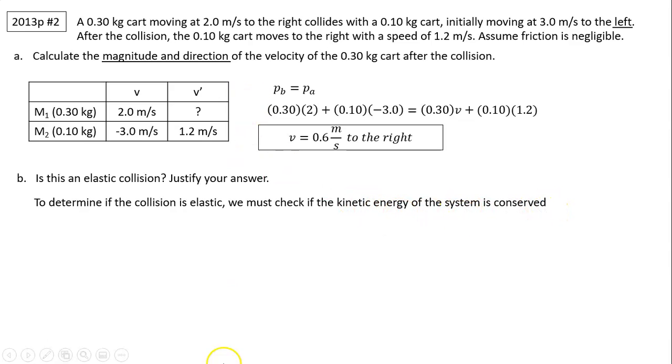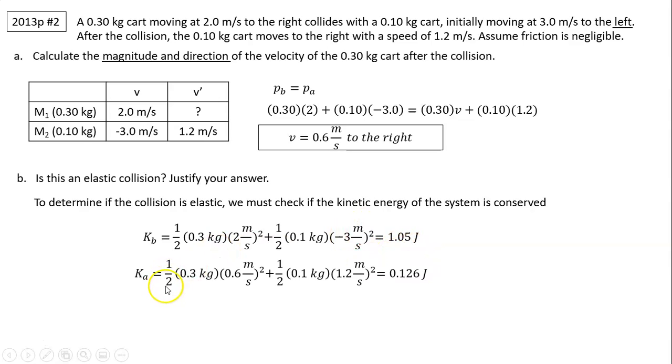To check that, we have to calculate the kinetic energy before. That's one half M1 V1 squared plus one half M2 V2 squared. So I have 1.05 joules. Similarly, I can calculate the total kinetic energy after: one half M1 V1 prime squared plus one half M2 V2 prime squared. And I have 0.126. As you can see, those are not the same. That means the collision is not elastic.